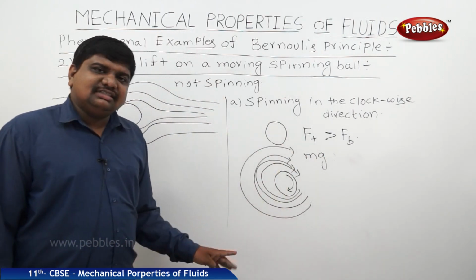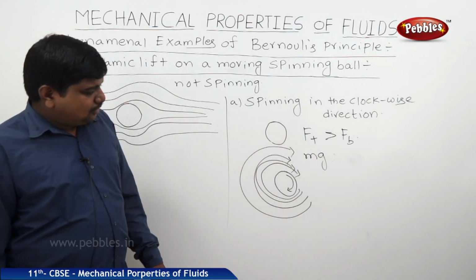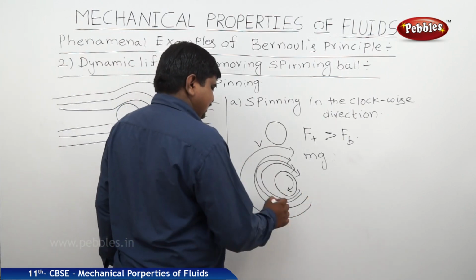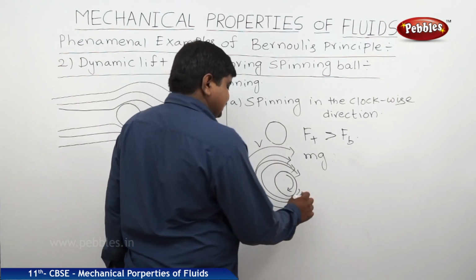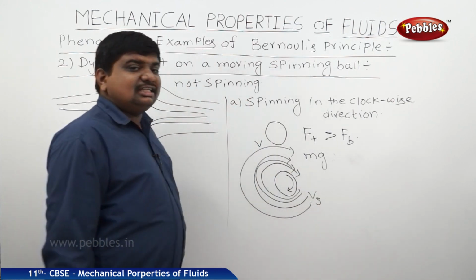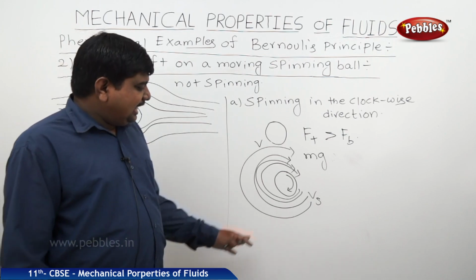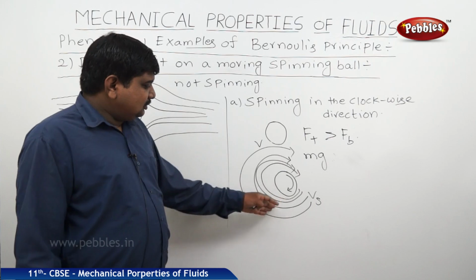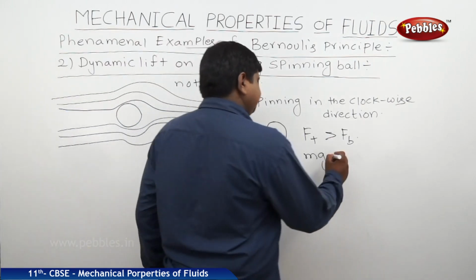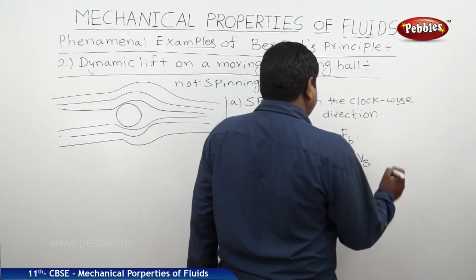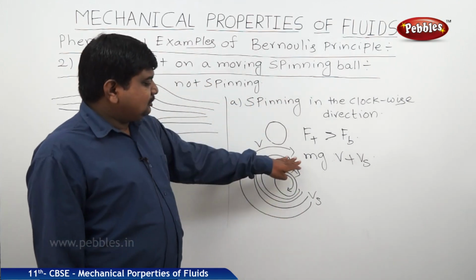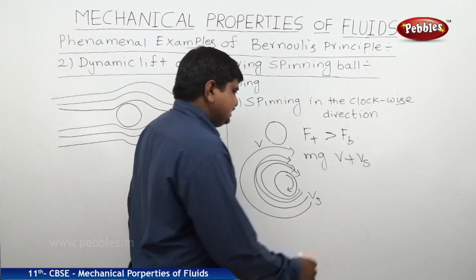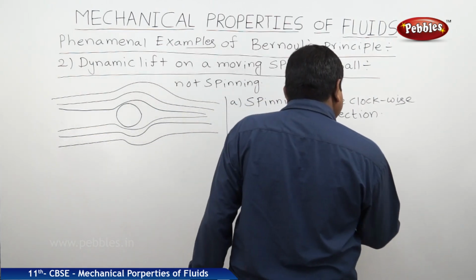Whether it is in an anti-clockwise direction also, it will be the same. Suppose the top surface velocity is v, and from the bottom surface the velocity is vs, because vs is nothing but the velocity of the spinning. The air layers are spun due to the velocity of the ball. So the velocity will become v plus vs. In the anti-clockwise direction, it used to drag the air from the top and keeps it down. In this case, the velocity will become v minus vs.